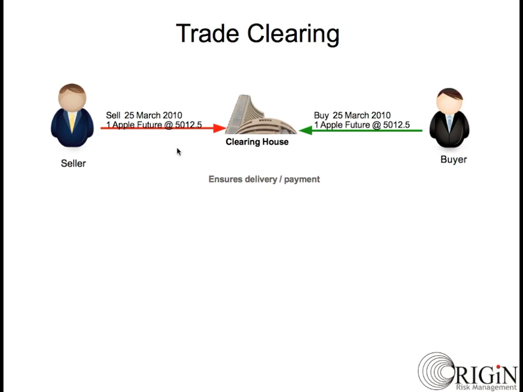The seller sells one Apple 25th March 2010 future contract to the clearing house, and you buy one Apple 25th March 2010 future contract from the clearing house at $5012.50 per contract.